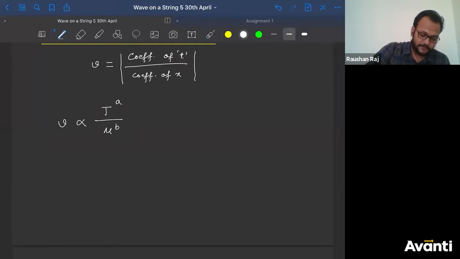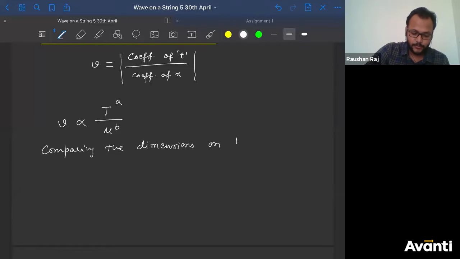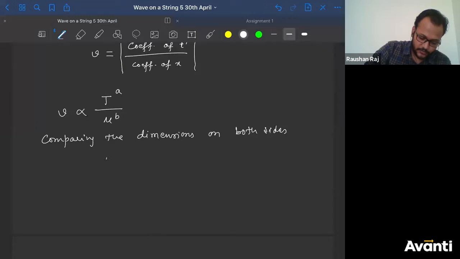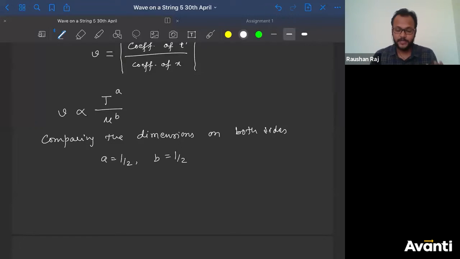So if you compare the dimensions on both the sides, dimension of M, dimension of L, dimension of T and all, you will get a equal to 1/2 and b equal to 1/2. अभी जिनको समझ में नहीं आता है, dimensional analysis कर सकते हो आप, but I don't want to spend time there because this is the last chapter of Q1, so I hope everybody is comfortable with that.